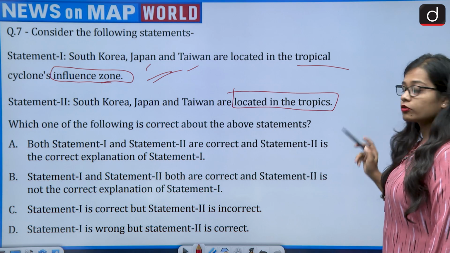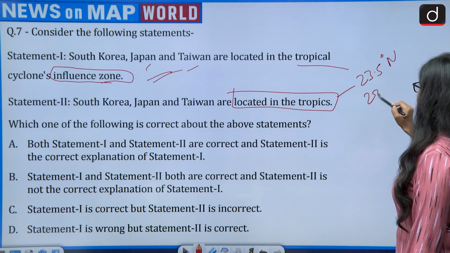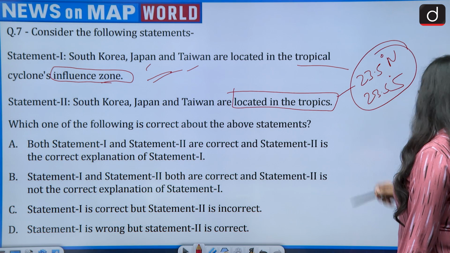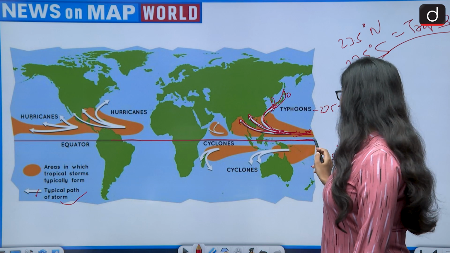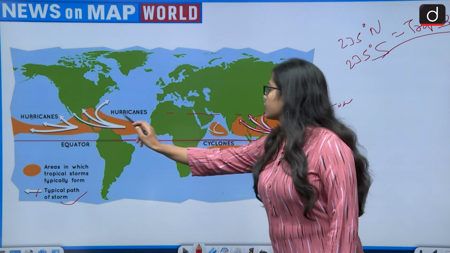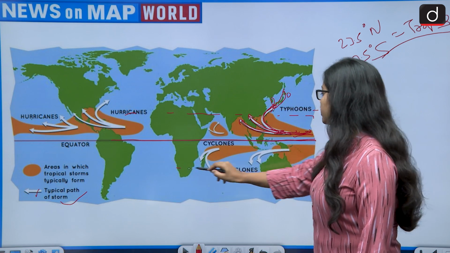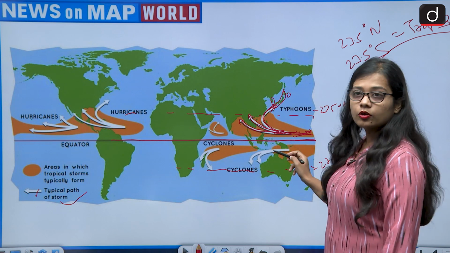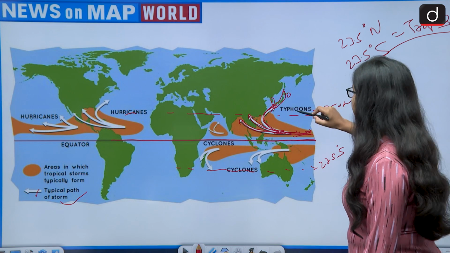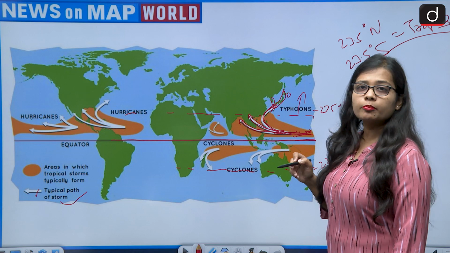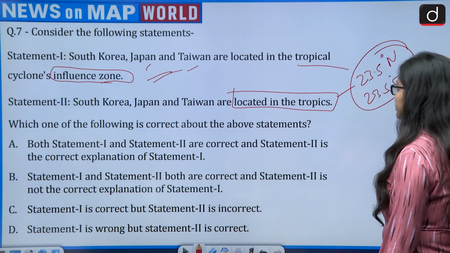Located in the tropics. So I just told you the location of tropics, that is 23.5 degree north to 23.5 degree south. That is the Tropic of Cancer to Tropic of Capricorn. So if this is equator, this is the location of 23.5 degree north, and this is the location of 23.5 degree south. So the areas of South Korea, Japan and Taiwan, it lies north to the 23.5 degree north. So they do not lie in the areas of the tropics.